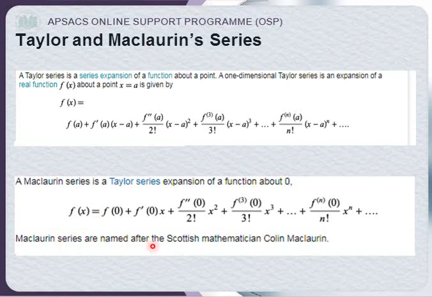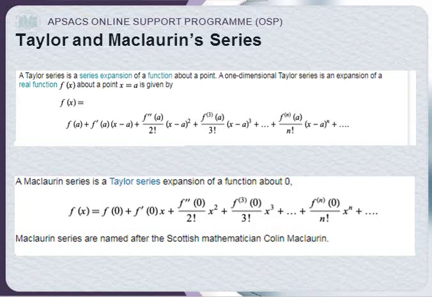And the Maclaurin series is named after a Scottish mathematician, Colin Maclaurin, like Newton's gravitational theorem, which is also named after a mathematician. Scotland is nearby the United Kingdom, England. So the Scottish mathematician Colin Maclaurin invented this series.